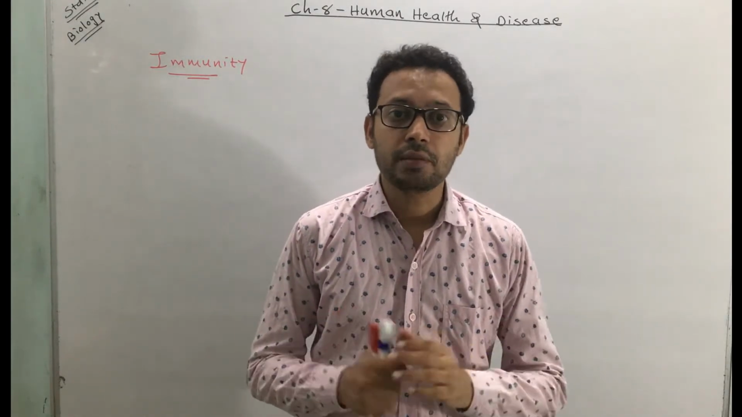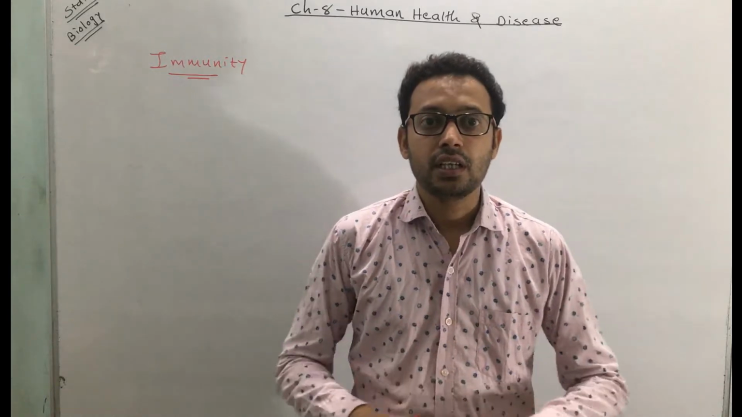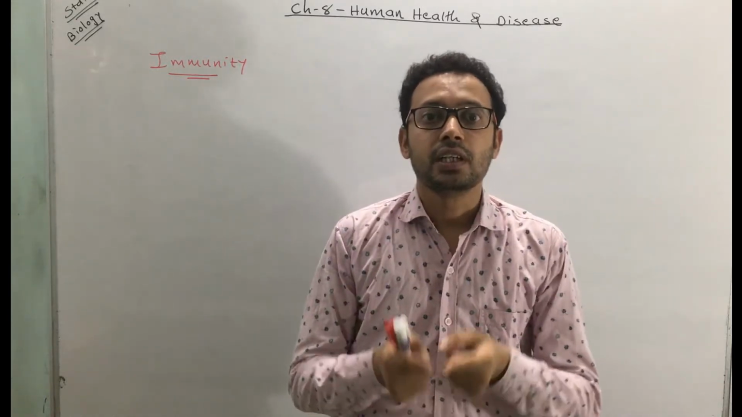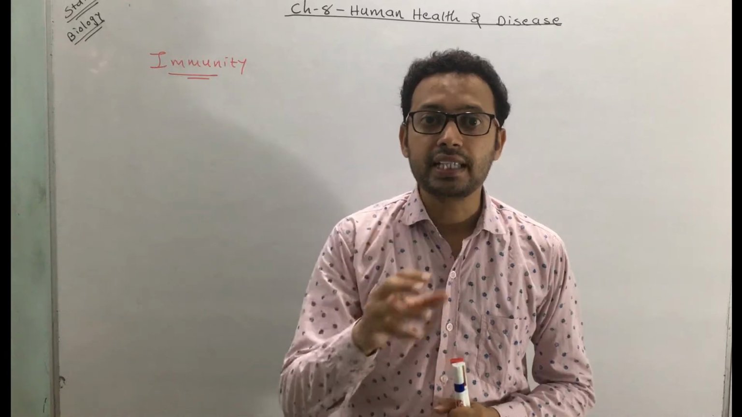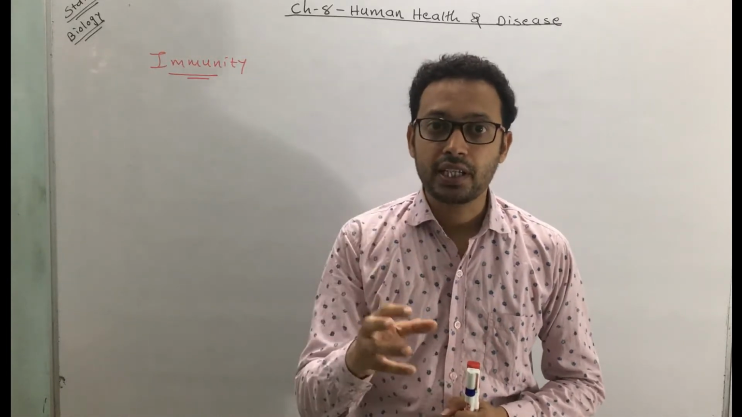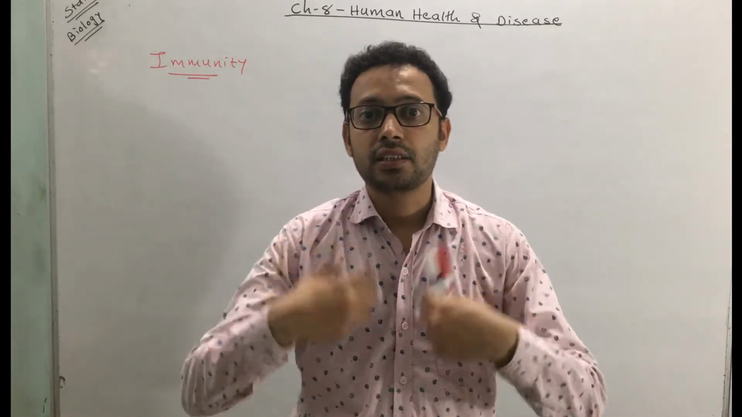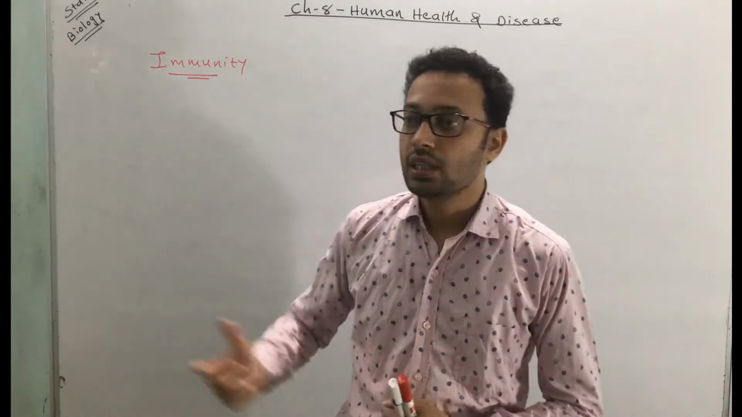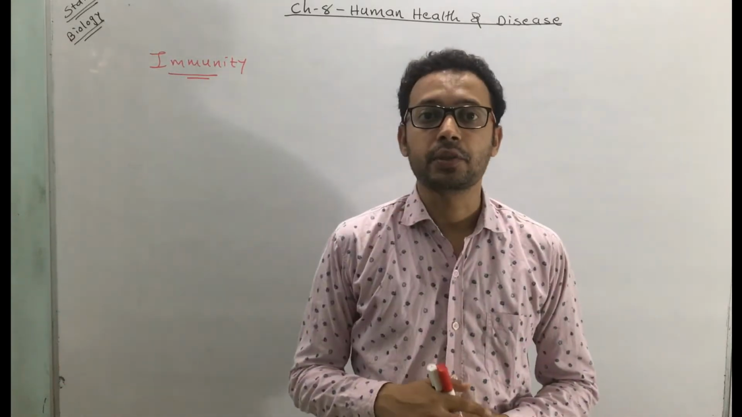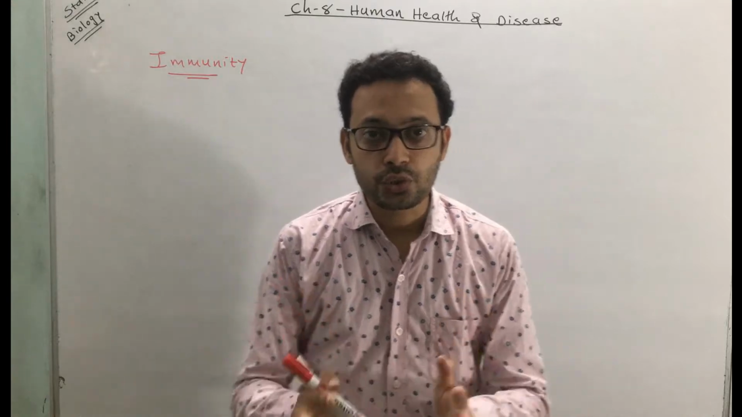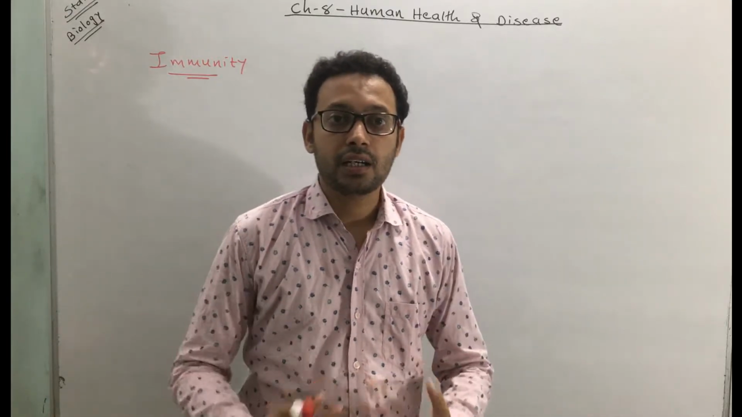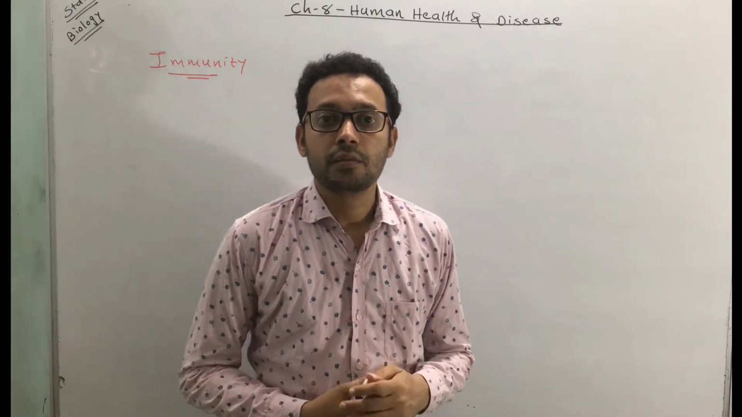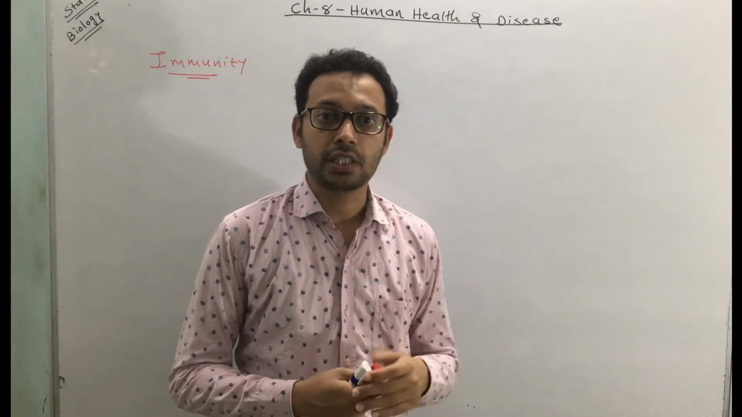Clear? So what is an immunity? The immunity is an all-round mechanism that protects your body against the diseases or that protects your body against the foreign pathogens. Okay? And this is called as immunity. Clear? So due to this immunity, we are protected. Clear? So this is the immunity.